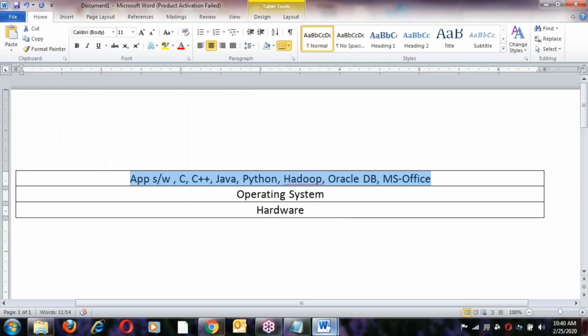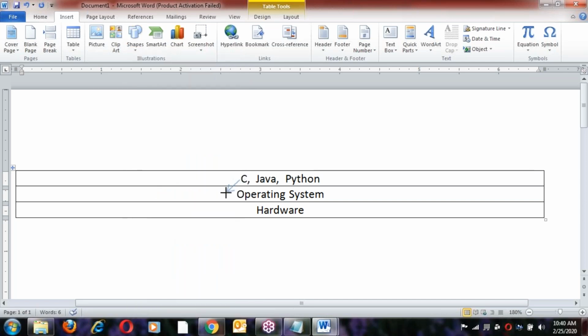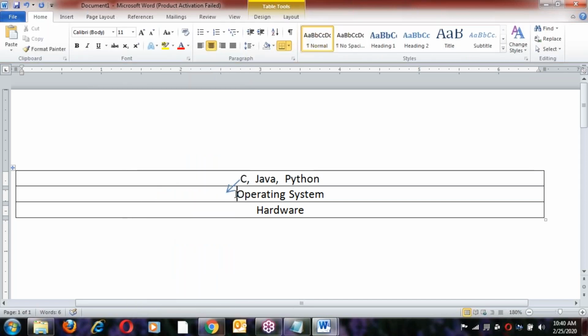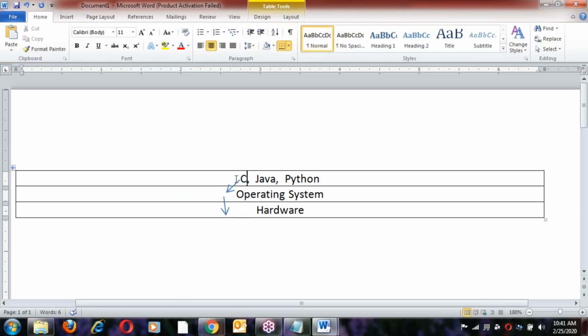Not only a platform here. Suppose, for example, a C program is running here, generating some output. Suppose a Java program is running here, generating some output. Suppose a Python program is running here, generating some output. So first the C program output goes to the OS, and from there it goes to the output device.